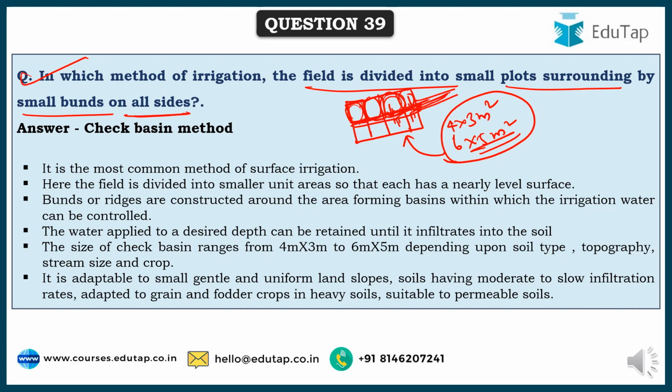And this kind of irrigation method is very easily adaptable to small, gentle and uniform land slopes, because water has to flow properly, and to soils which have a moderate to slow infiltration rate. Because when the water is provided, it should infiltrate properly. The depth of water can be maintained in this method so that the entire water gets infiltrated and can be used by the plants.